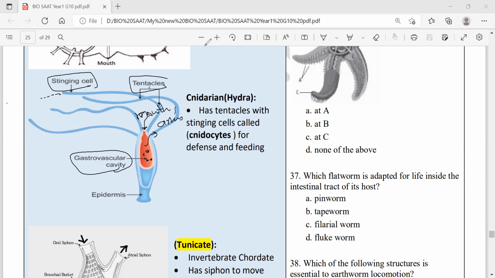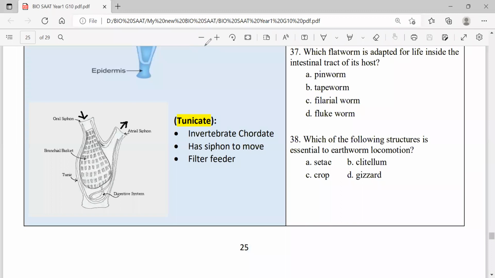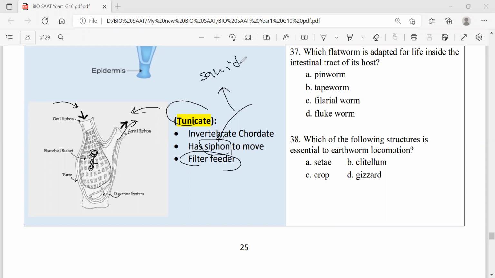What else? Another group of invertebrate chordates is called tunicates. This is how the tunicates look. It's a filter feeder. It takes in the food along with the water through this direction, lets the water go out and traps the food here. It has something called a siphon. And you know what? Only a few have siphons, as in squids, only squids. Also the octopus.